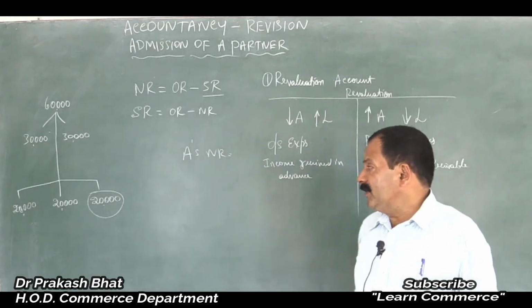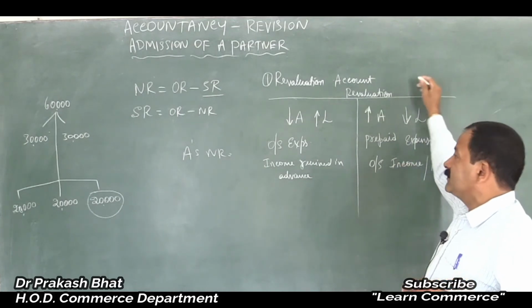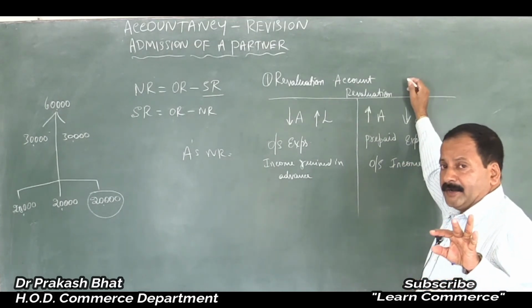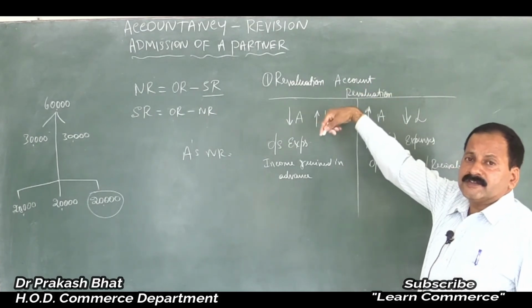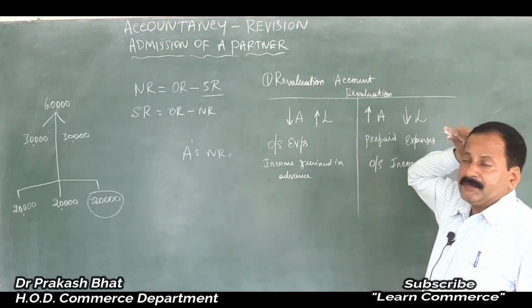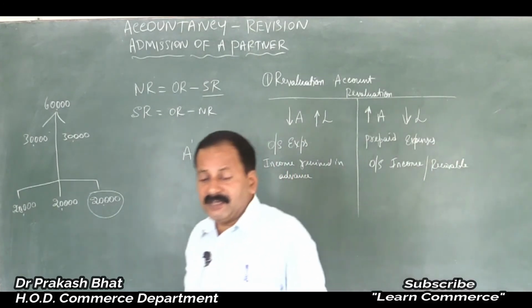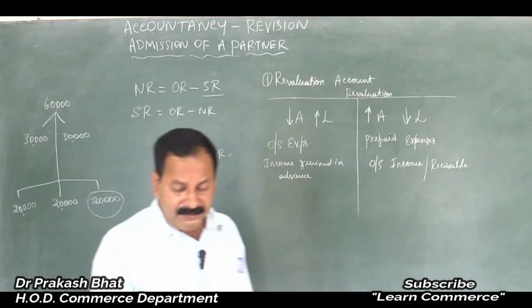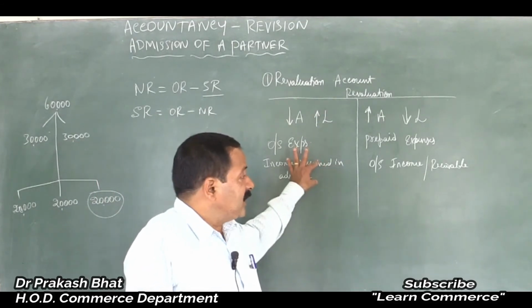So whatever items, any reserves or accumulated profits or funds, should be entered on the credit side, and any accumulated losses should be entered on the debit side of the partners' capital accounts, because that is a loss to be borne by the partner, recoverable from the partner, which should be debited to their capital account.